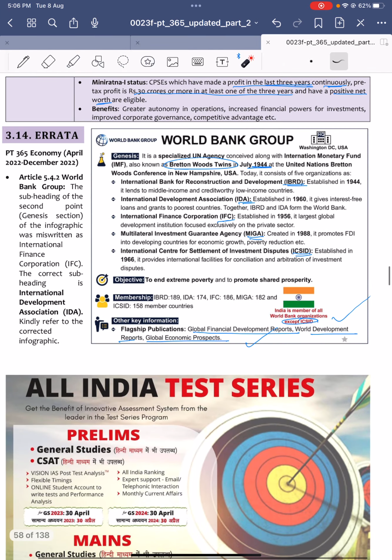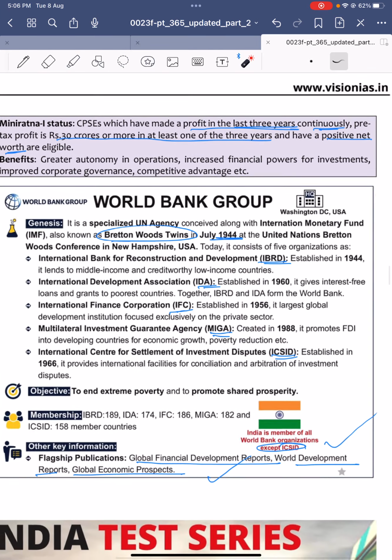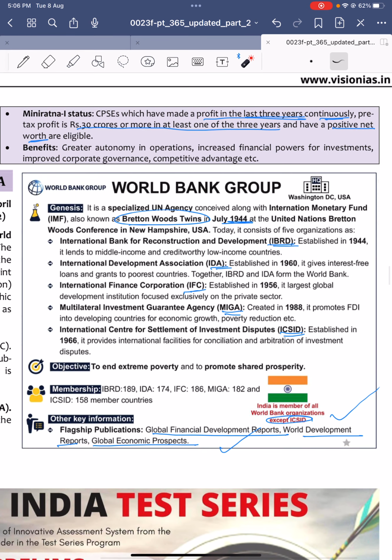Under this Miniratna Category status, what is the eligibility criteria? CPSEs which have made a profit in the last 3 years continuously, pre-tax profit of 30 crores or more in at least one of the 3 years, and have a positive net worth are eligible.